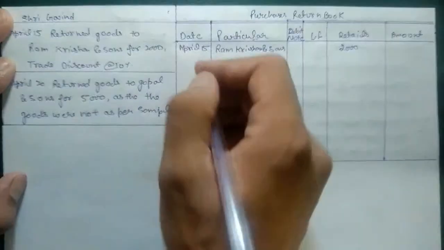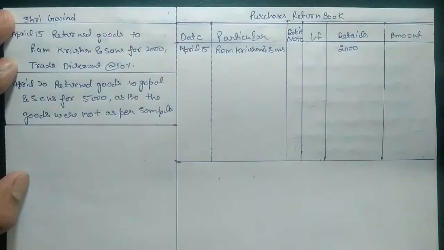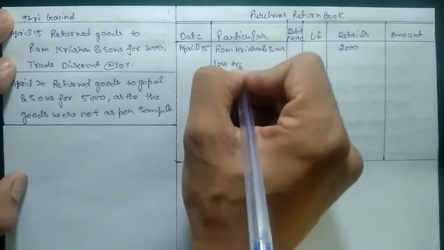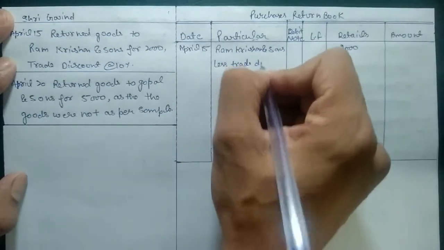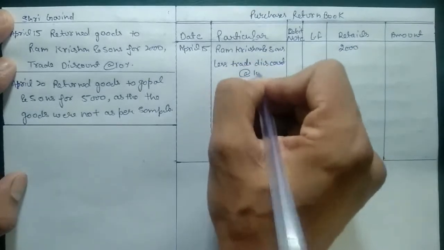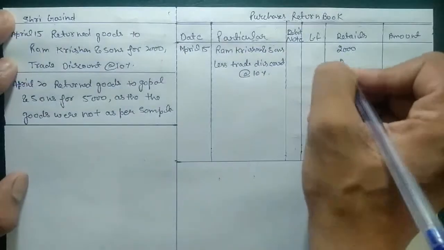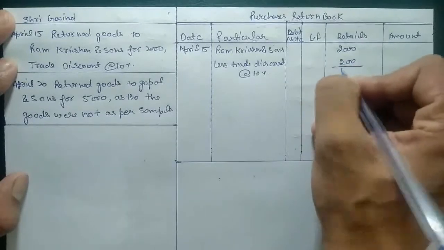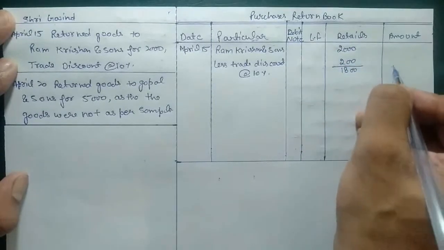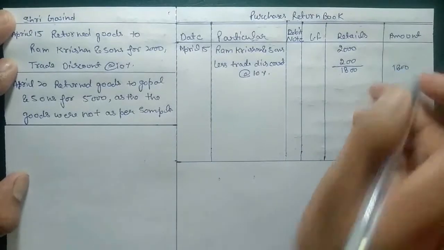Less trade discount, meaning we got a discount also from Ram and Sons. So when we are returning those goods, we need to deduct that discount, that is less trade discount at the rate of 10%, that is 200, total is 1800, and in the outer column we need to put 1800.